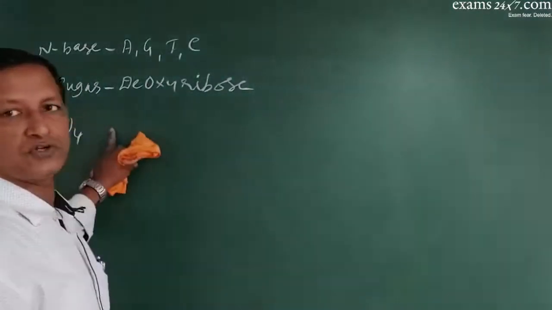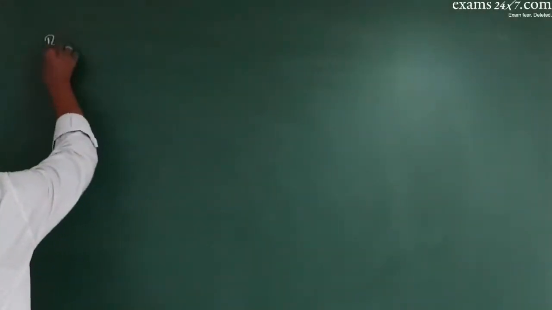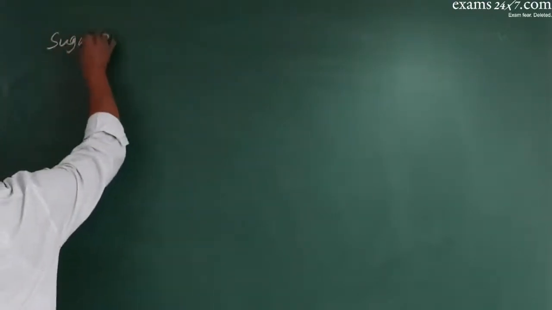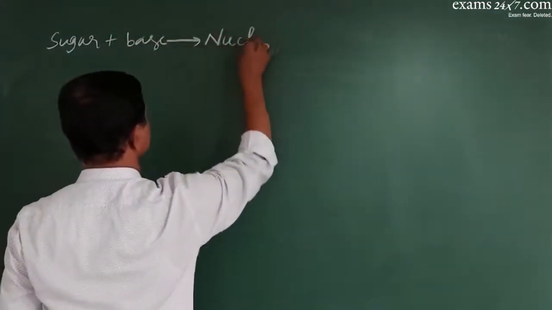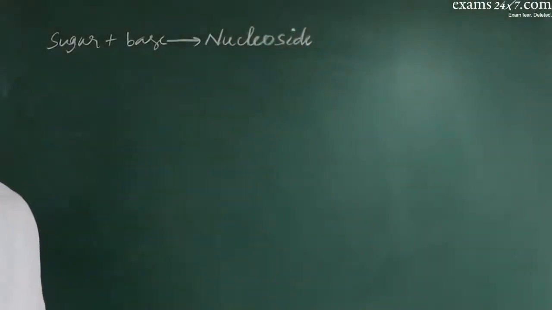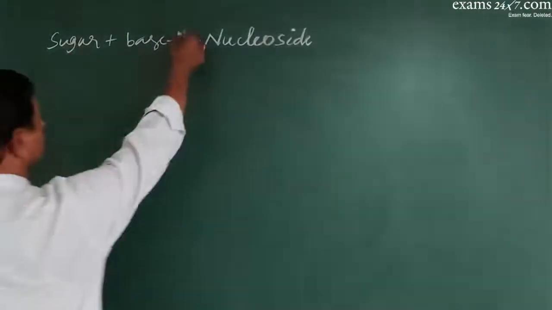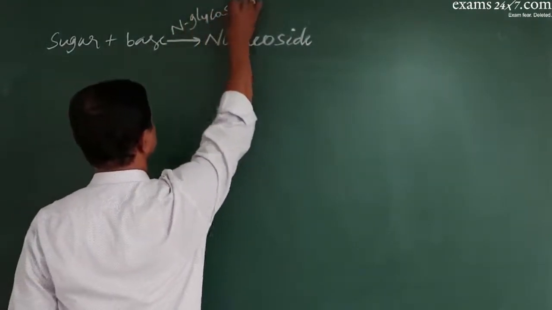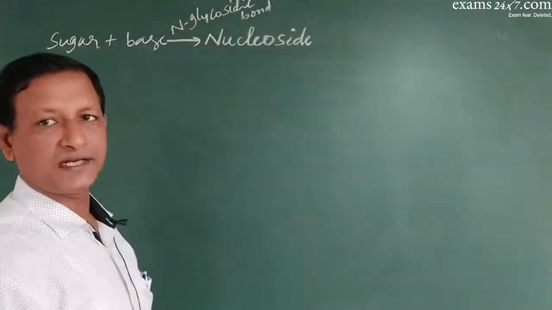And how are these associated with each other? Always the sugar combines with the base and produces a unit called nucleoside. It forms a unit called nucleoside, and this nucleoside is formed by an N-glycosidic bond.